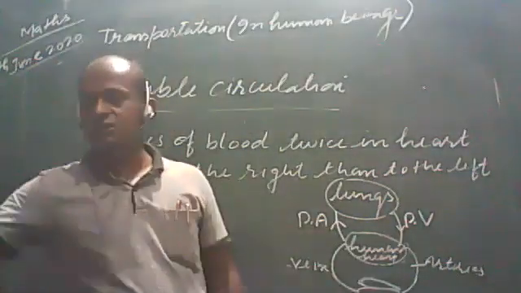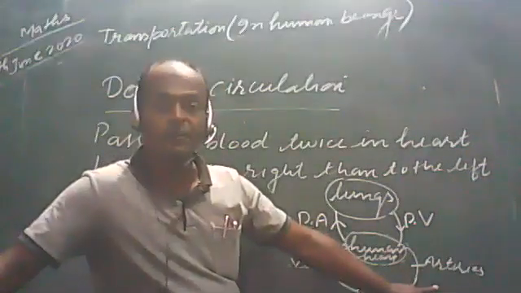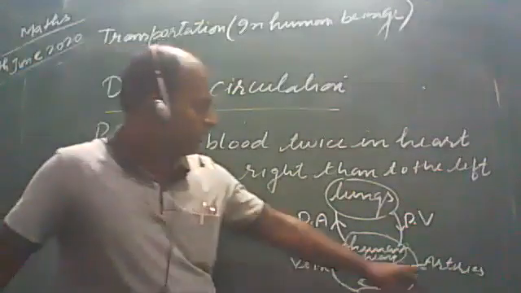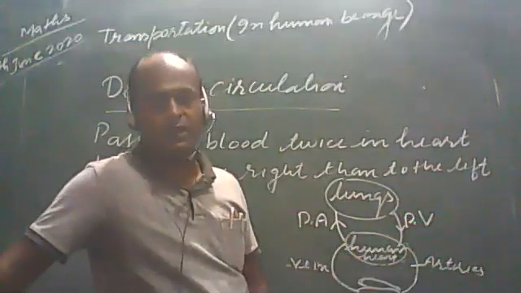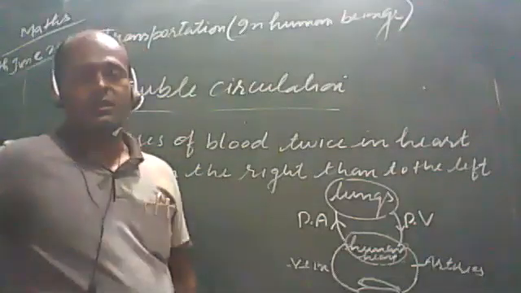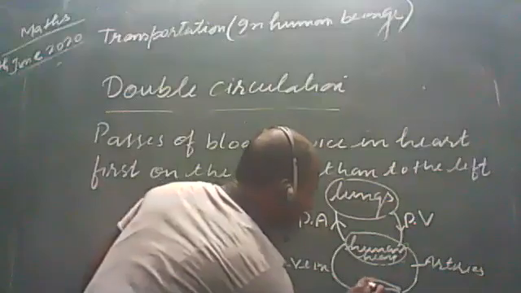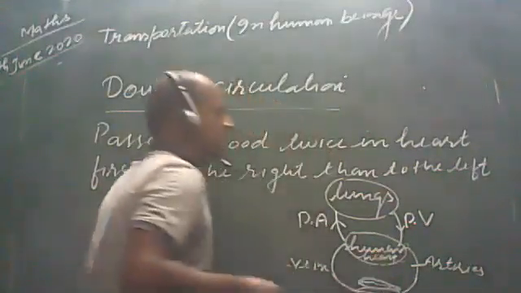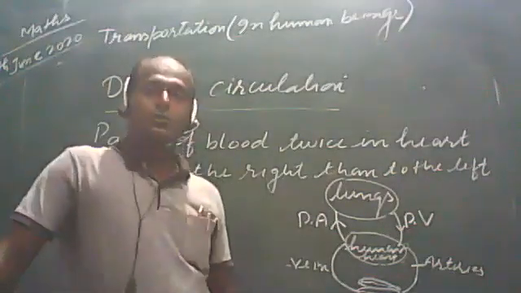When the blood reaches the different parts of the body at the tissue level, the artery divides into very thin tubes, and these thin tubes are called capillaries. Here I have drawn the structure. This is the structure of capillaries, and these capillaries are helpful in the transportation of blood to the cellular level.